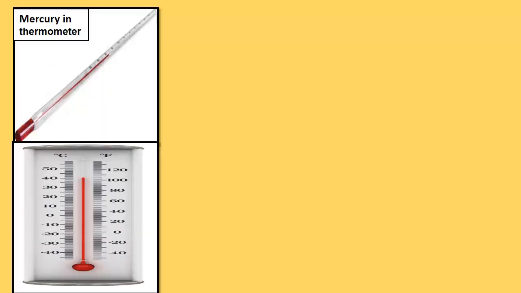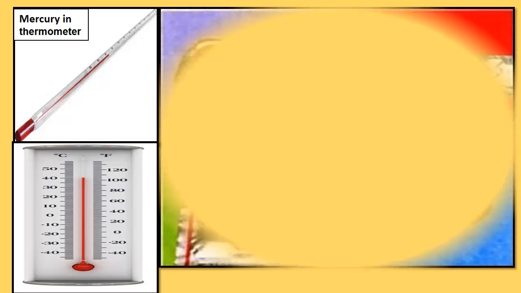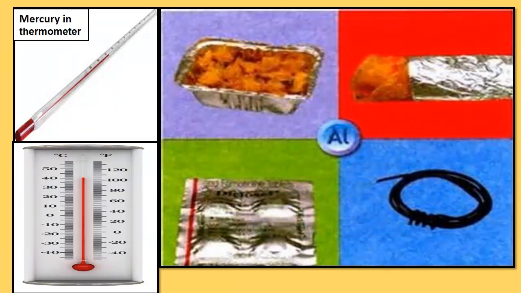Apart from this, they are used in the medical field. So you all know at home everybody has a thermometer and it has mercury inside. Now, your mommy is packing the food in aluminum foil, and the medicine strips you are taking from the chemist are also made up of aluminum, and of course aluminum wire and aluminum utensils we have already discussed.